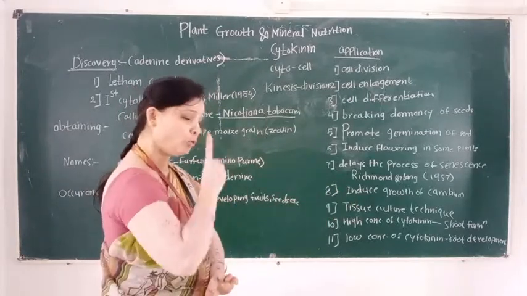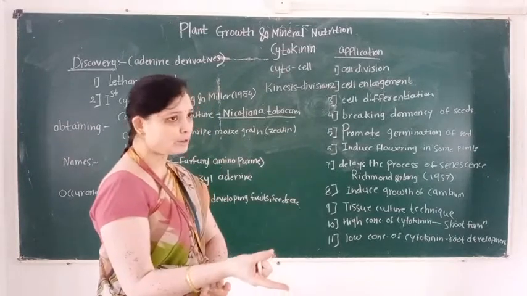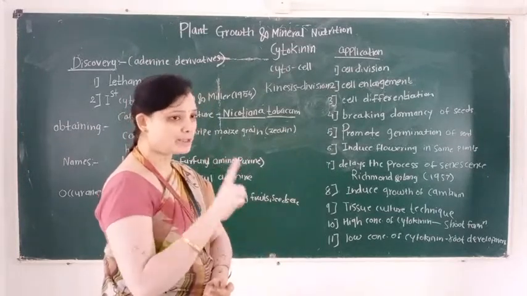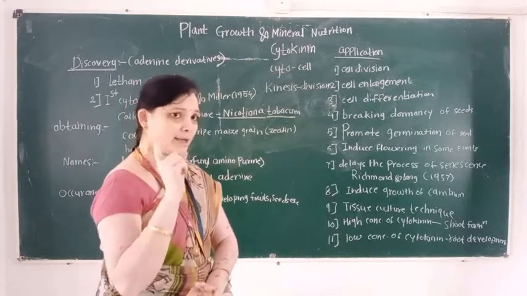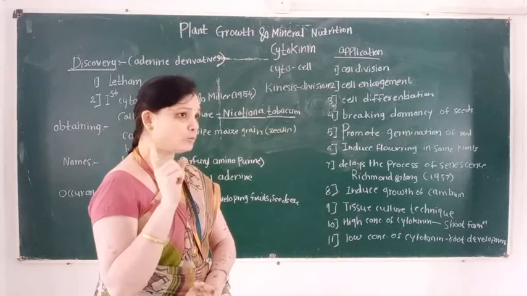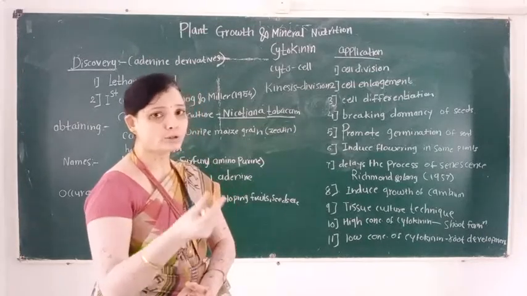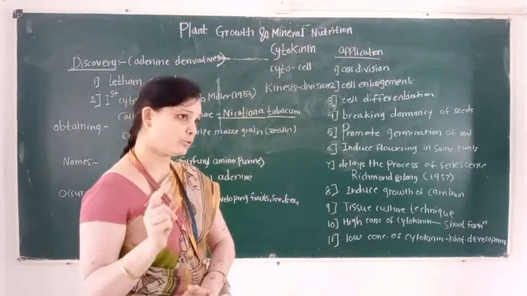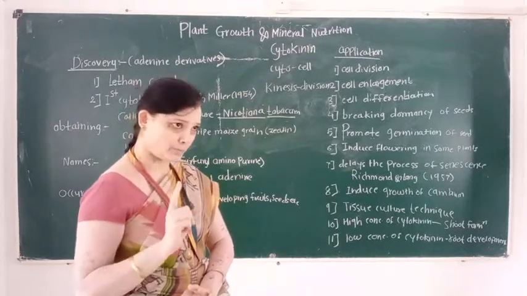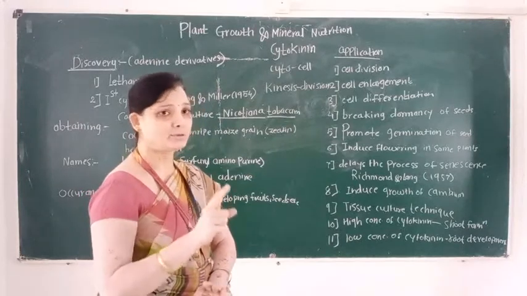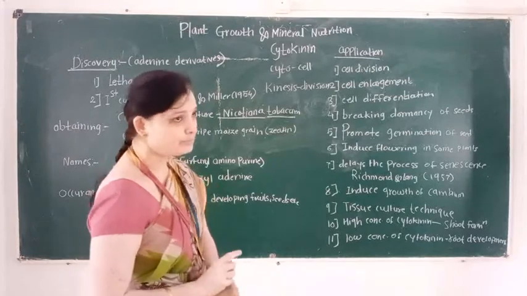And a low concentration of cytokinin and a high concentration of auxin is responsible for root formation. Cytokinin phytohormones are also responsible for promoting the growth of the lateral bud. So it is the reverse effect of apical dominance. So these are the applications of cytokinin.